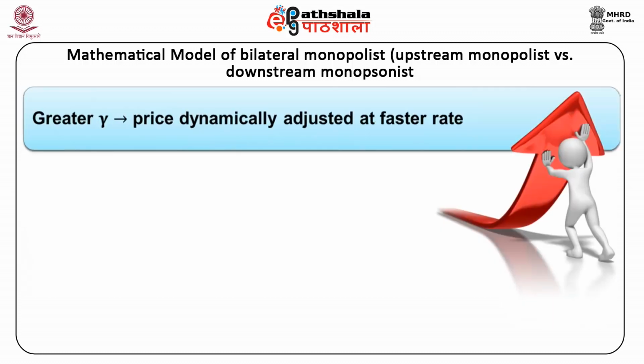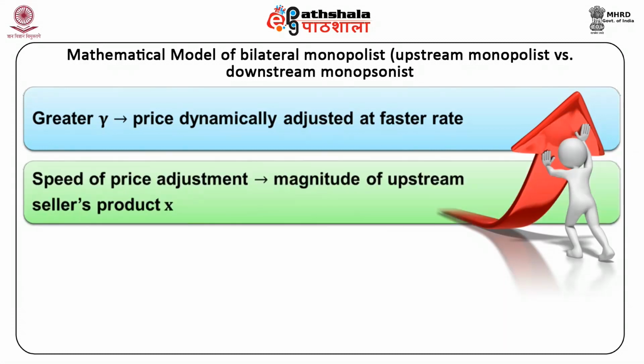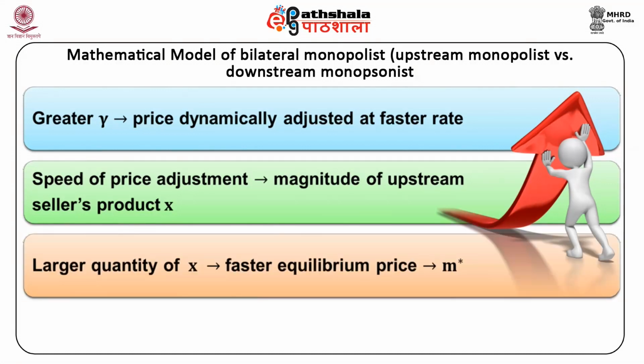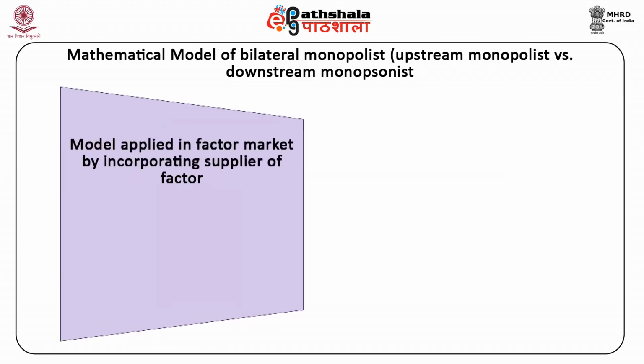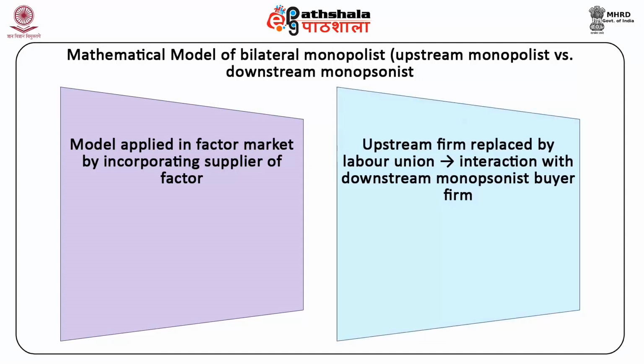For greater value of gamma, the price will be dynamically adjusted at a faster rate. The speed of price adjustment also depends on the magnitude of the upstream seller's product X. The larger the quantity of X, the faster the equilibrium price approaches M star. The model can also be applied in the factor market by incorporating a supplier of factor in place of the upstream firm.